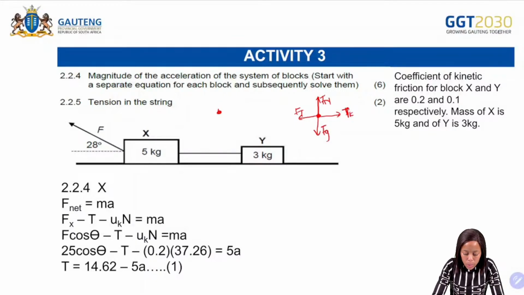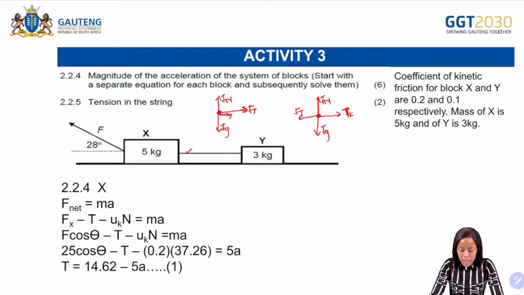Then the next one, for the 5 kilogram block, what is it that we have? This one will have the normal force, and then the gravitational force, and then on the right, we have tension because we have the rope there. And then they gave us the coefficient of kinetic friction for both of them, meaning that for both of them we have the kinetic friction. Then on the left-hand side, we have the applied force.